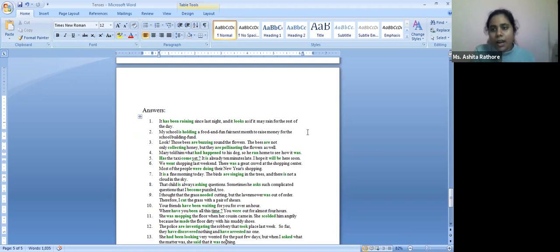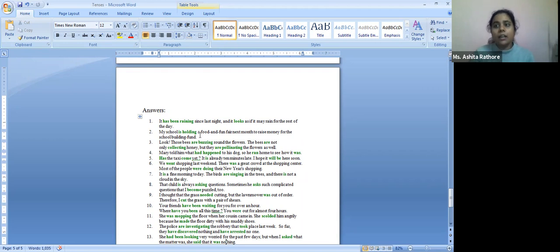Now, my school is holding. Yes, I confused you and somebody had given the correct answer and then said no. वो भी आ सकता है. Yes. So my school is holding a food and fun fair next month to raise money for the school building fund. अब यहाँ पे हम क्या बात कर रहे हैं? Why did I say is holding? Present tense में हमने एक और चीज पढ़ी थी.